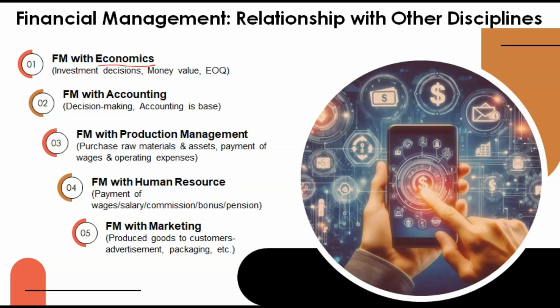Now FM with accounting. In accounting we have to prepare the balance sheet, the profit and loss account, everything. All the accounting records we have to prepare daily. On a daily basis we will prepare accounts, and at the end of the financial year all those accounts will be audited. The financial year is from 1st April to 31st March. So by the end of 31st March all those accounts must be prepared and audited.